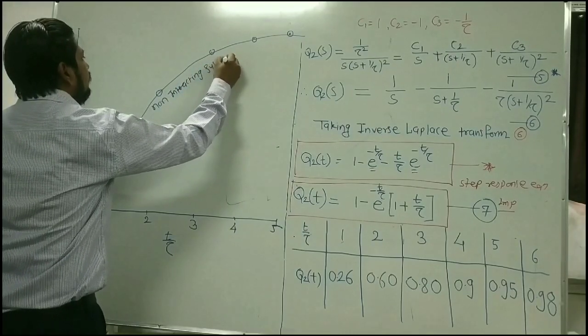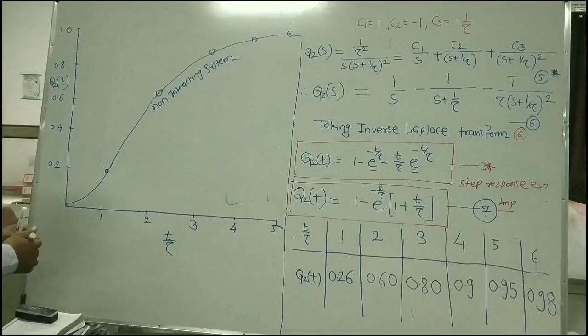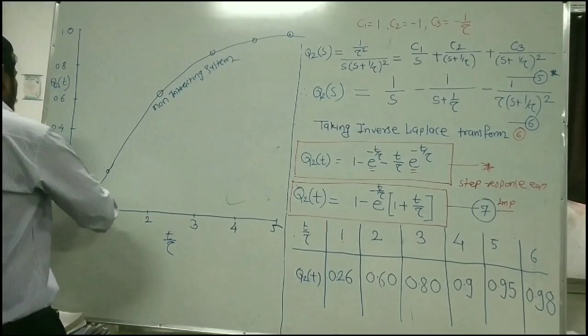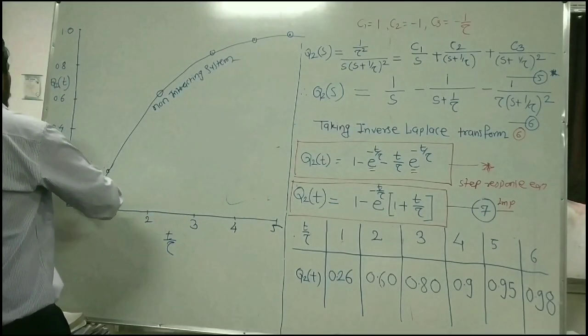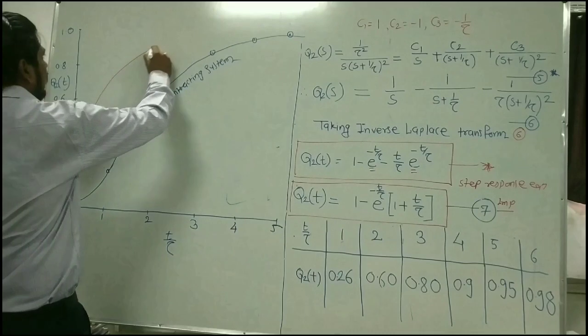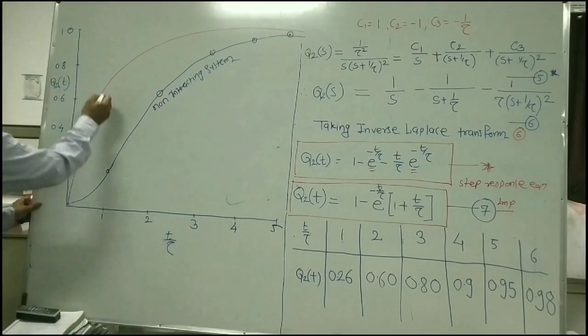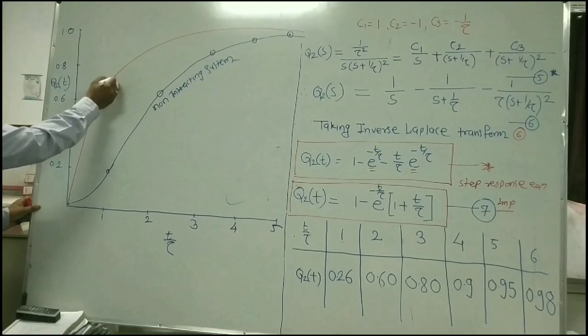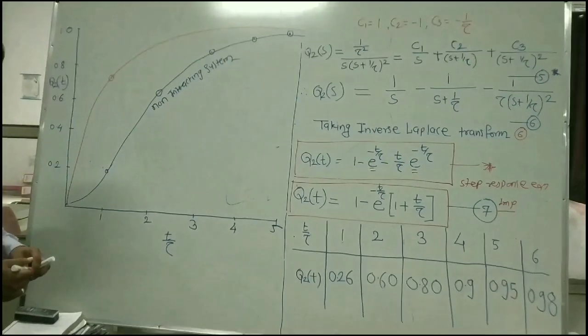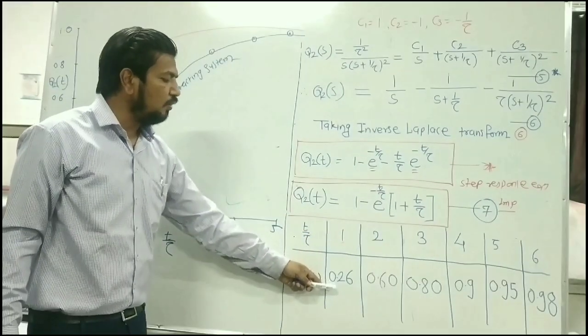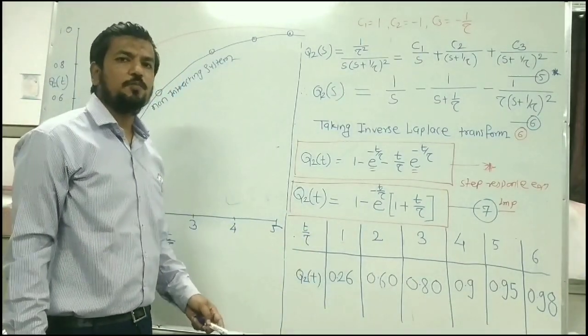If you want to compare this response with your single tank system, or first order system, then you know what the graph is for the step change. You know that after one time constant, your response reaches 0.63. While after one time constant in the non-interacting manner, your response reaches only 0.26.